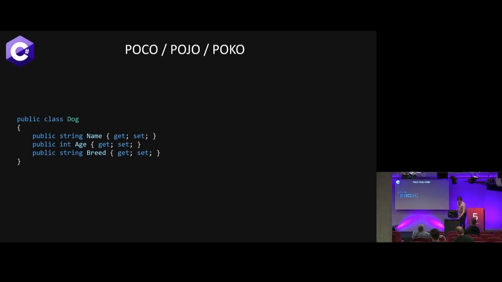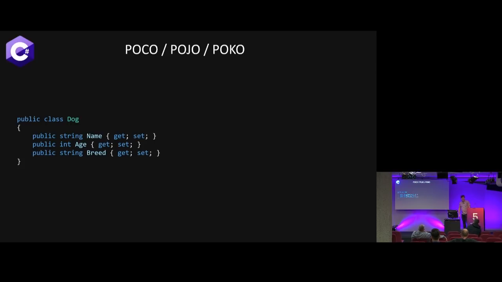Cool. So let's start with a POCO, plain old CLR object. POJO if you're in Java, and what I've seen tossed around sometimes is POCO with a K for Kotlin. So I'm very much into dogs, and especially rescuing dogs. So all my examples are going to be related to that. So just don't be surprised with how many times you see a dog or a service that relates to a dog or something like that.